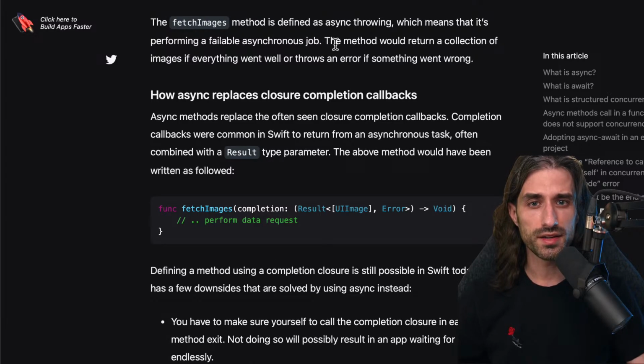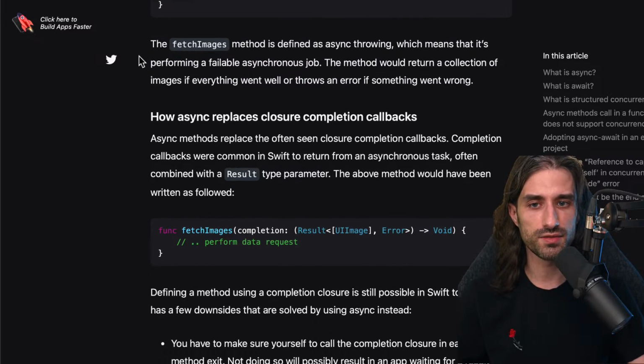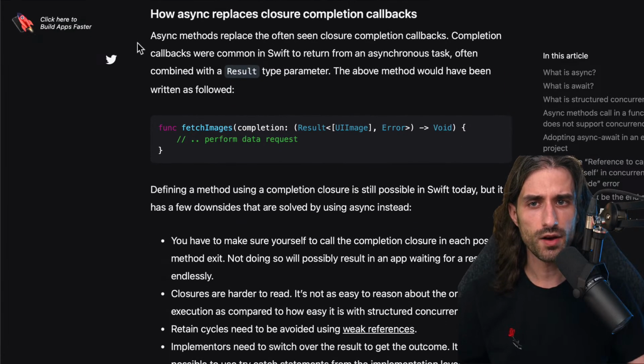And so this method right here would return a collection of images if everything went well, or it throws an error if something went wrong, as the declaration suggests. So we can see that there is no trick in this declaration. It's very straightforward.